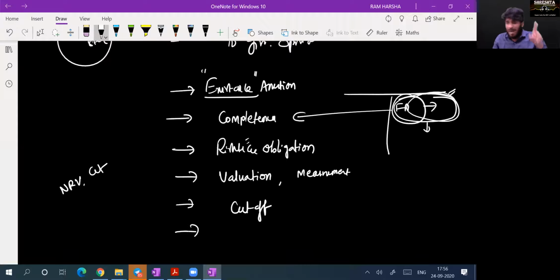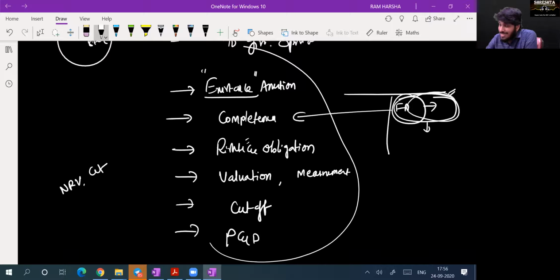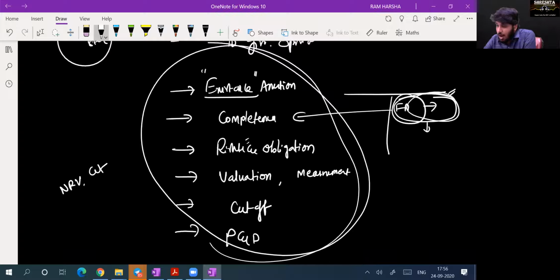I am verifying balance sheet and P&L formats. I am verifying accounting standard disclosure requirements, what the company has actually done. I am verifying presentation and disclosure. Auditor has to verify all these assertions.